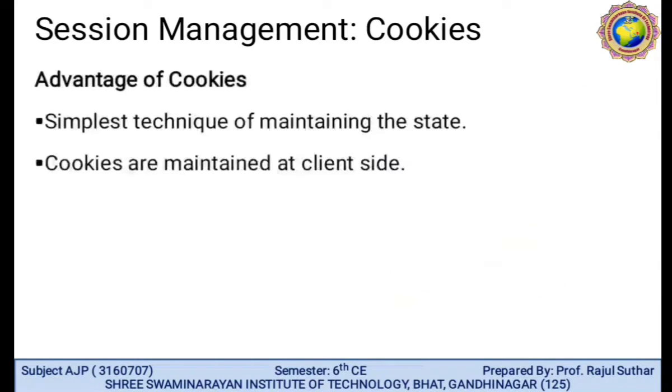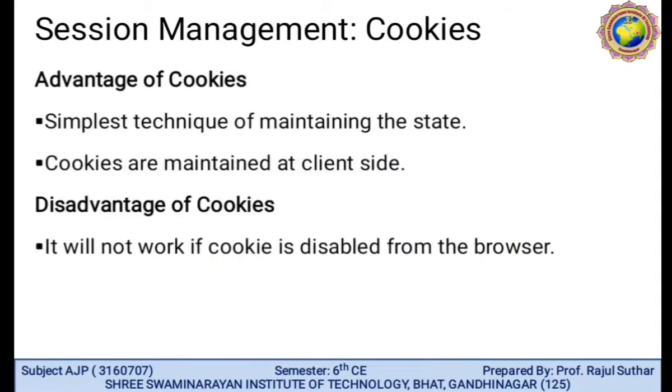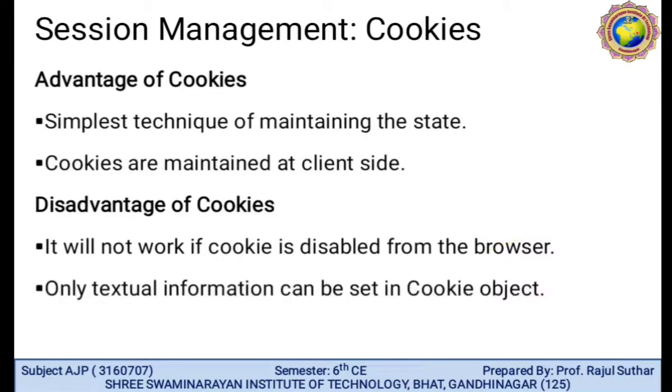What is the advantage of cookie? It is the simplest technique of maintaining state. Cookies are maintained at the client side. It is simple, we can maintain it easily. But the disadvantage of cookie is that it will not work if cookies are disabled in the browser. So we can enable or disable cookies by ourselves. Only textual information can be sent in a cookie object.